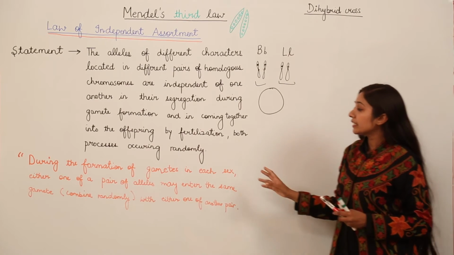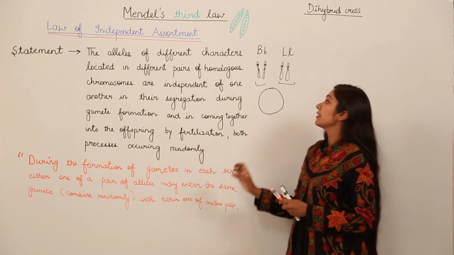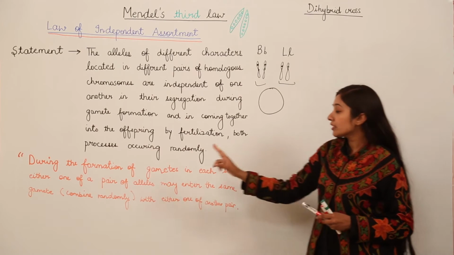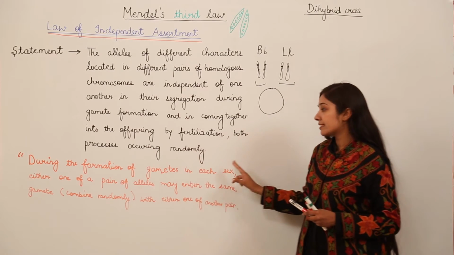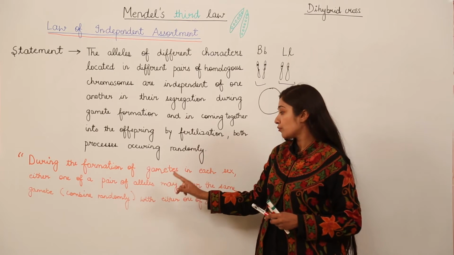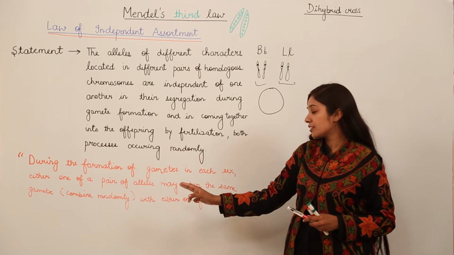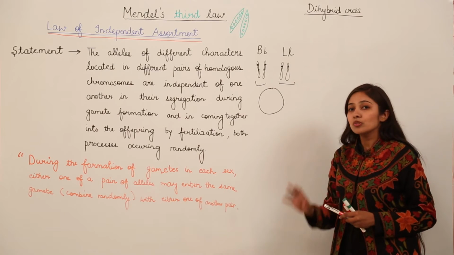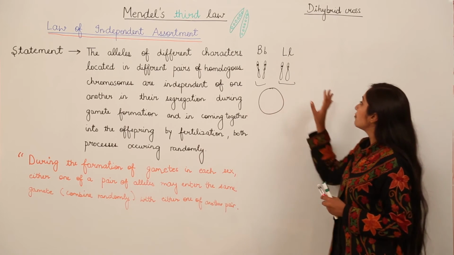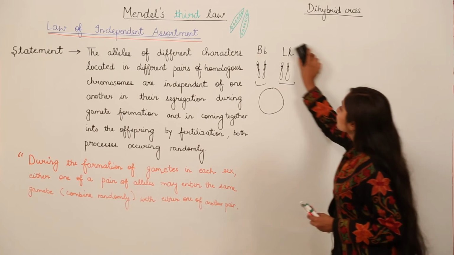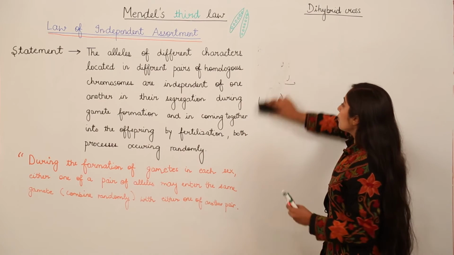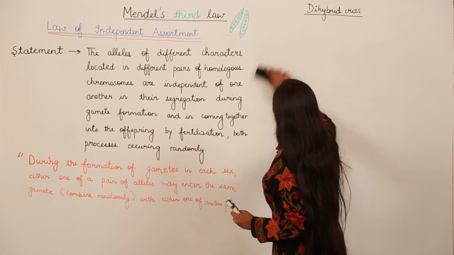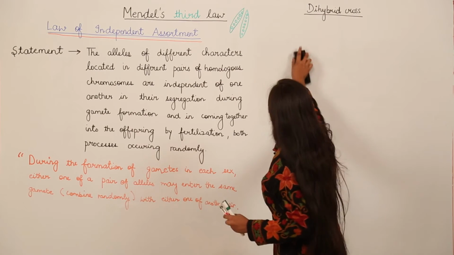But before that, let me read the alternative statement for Mendel's third law. During the formation of gametes in each sex, either one of a pair of alleles may enter the same gamete combined randomly with either one of another pair. So let us understand by this dihybrid cross how we reach this statement and how Mendel gave this law. Let us start.